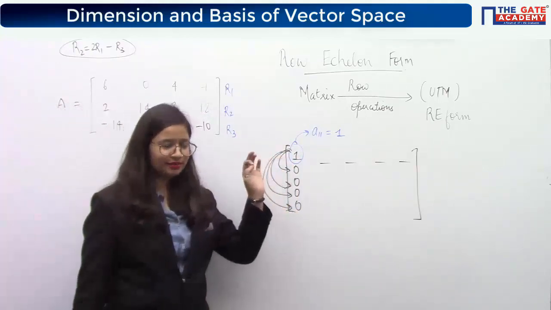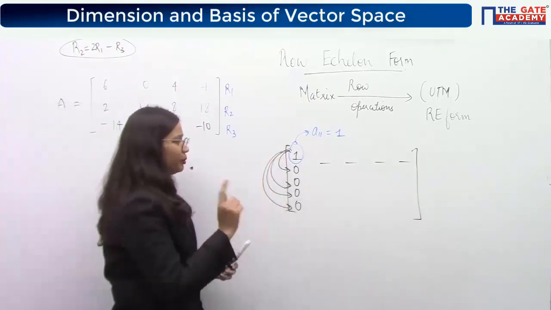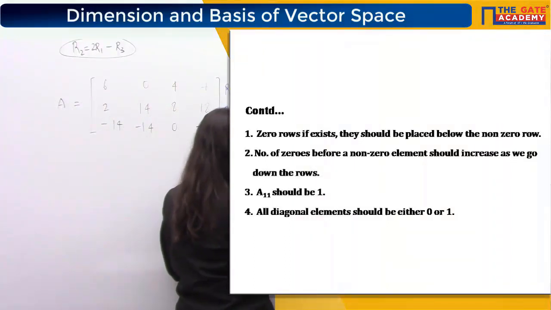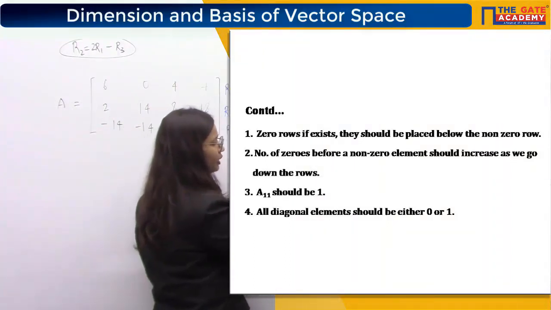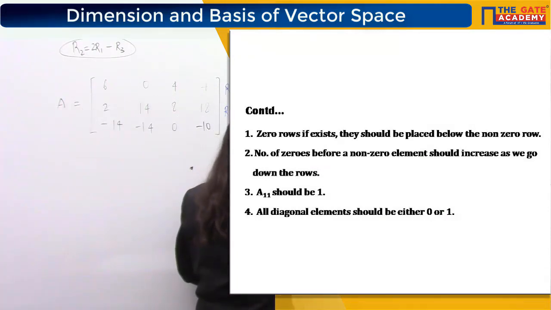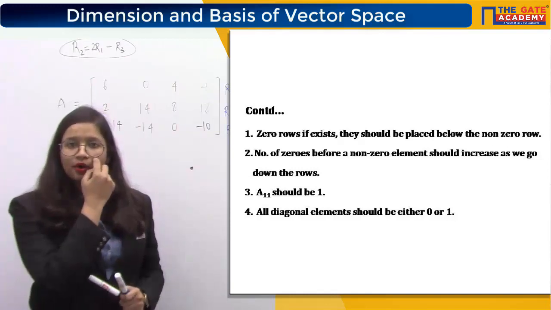Below this 1 you should make all the elements 0. Now what should be your next step? In the second step you will make the row 2's diagonal element, A22, either 0 or 1.